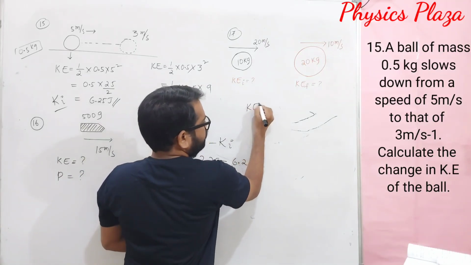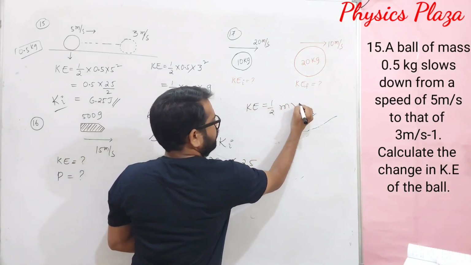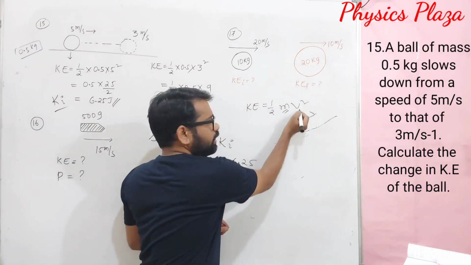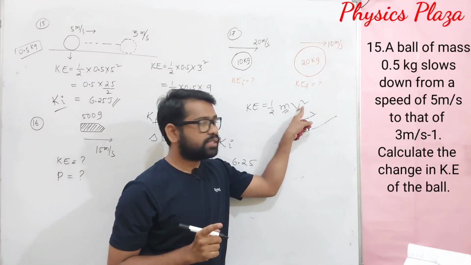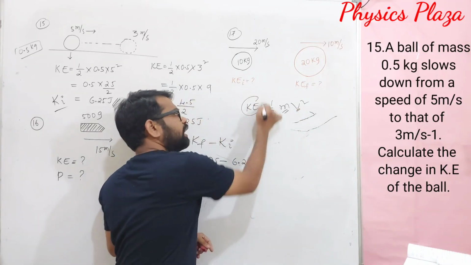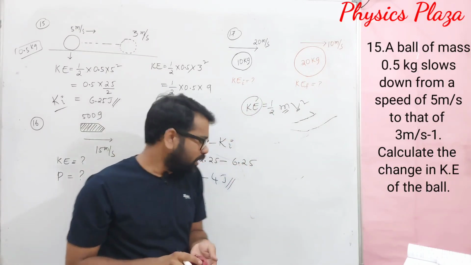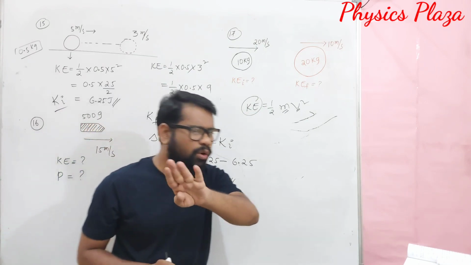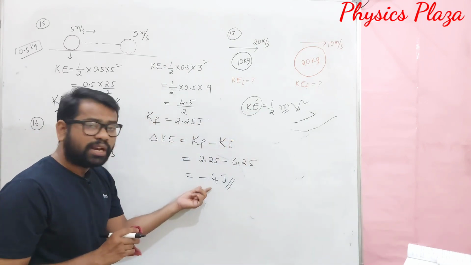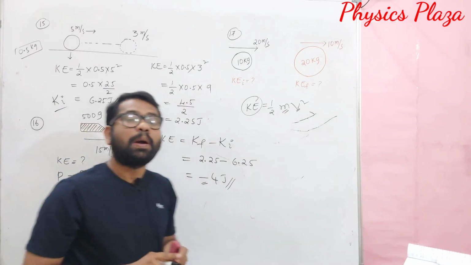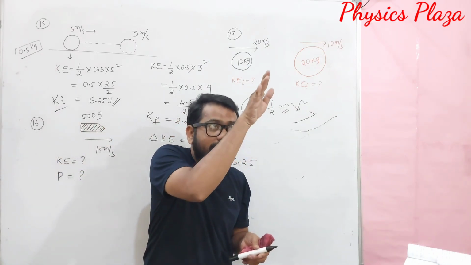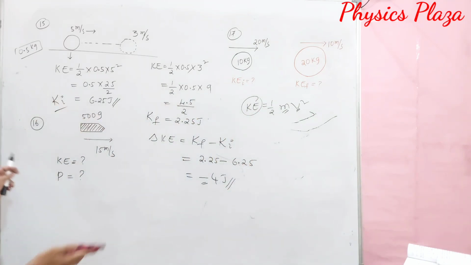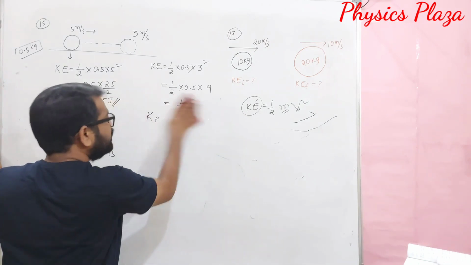Children, here you will get one doubt actually. Kinetic energy formula is half mv square. Here m is the mass, a scalar, always positive. And here velocity might be negative, but its velocity square is also positive. So always kinetic energy is positive. Yes, it is true. But then why do we get minus here? Children, it is a change in kinetic energy, not kinetic energy. Kinetic energy is always positive only. Here minus represents that the kinetic energy of the body is decreasing. Okay children, this is how we can calculate the change in kinetic energy.